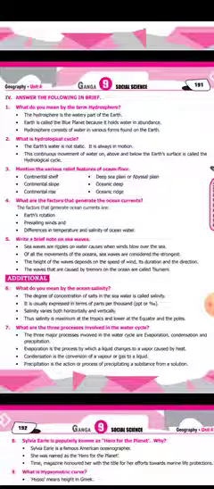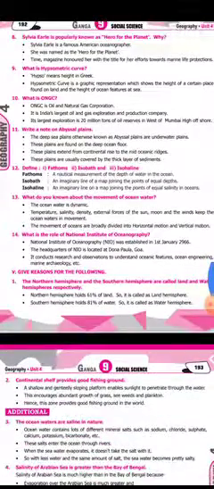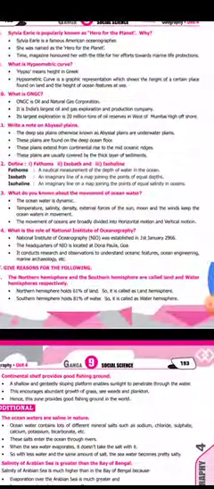Okay. Then we can see the give reasons. We have 2 give reasons. The first question is, the northern hemisphere and southern hemisphere are called land and water hemisphere respectively. Why?